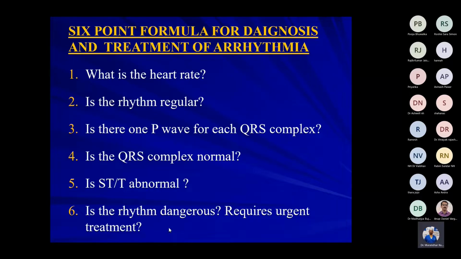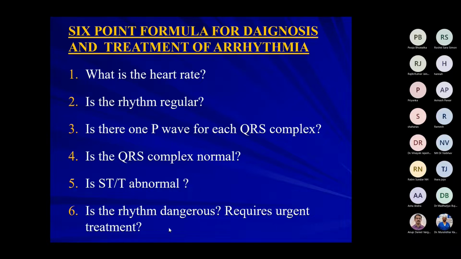How do you determine the heart rate, Priyanka? Priyanka is there? Roshni, how do you determine the heart rate in ECG? Sir, 300 divided by big squares or 1500 divided by the number of small squares. Small squares.